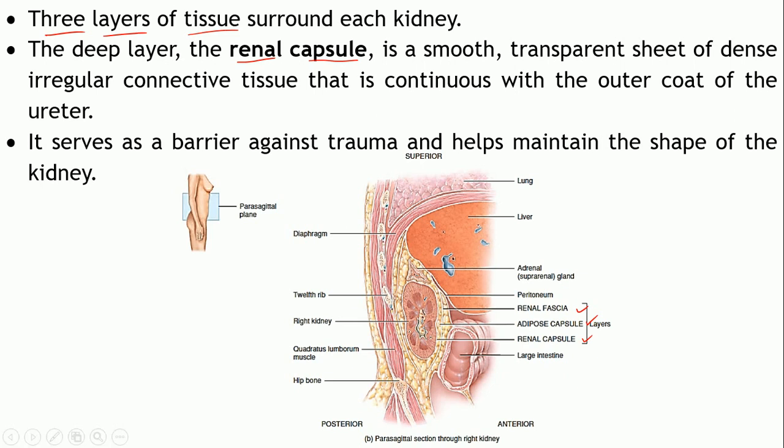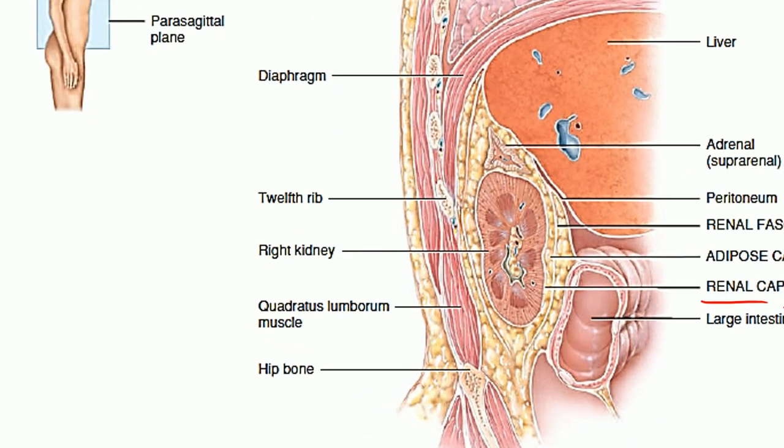The deepest layer, known as the renal capsule, is a smooth and transparent sheet of dense irregular connective tissue. It is in continuation with the outer coat of the ureters as well. It helps protect the kidneys against trauma and maintains the shape of the kidney. As you can see, this one is the renal capsule.